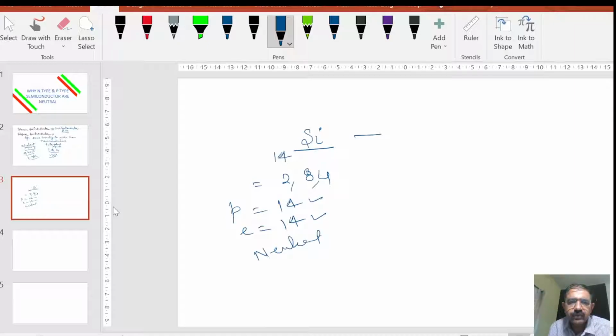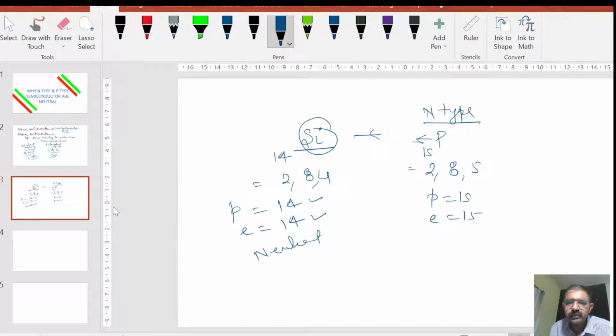If I want to convert this intrinsic semiconductor silicon into an n-type semiconductor, then I have to mix phosphorus inside it. The atomic number of phosphorus is 15, so its electronic configuration is 2, 8, 5. Again in phosphorus, the number of protons is 15 and the number of electrons is 15. So this phosphorus is also neutral because the numbers of positive and negative charges are equal.